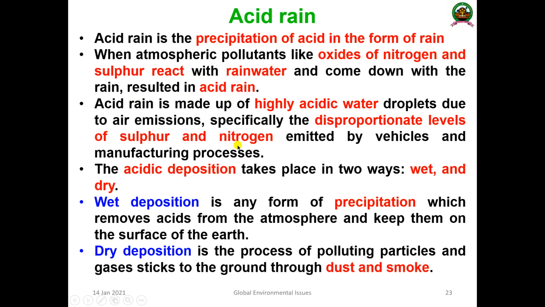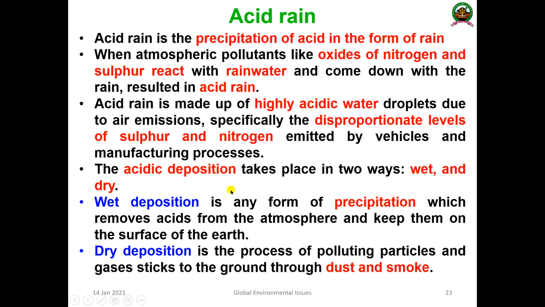So acid rain is made up of highly acidic water droplets due to air emissions. Specifically, the disproportionate level of sulfur and nitrogen emitted by vehicles and manufacturing processes by companies or industries creates a lot of acid rain.